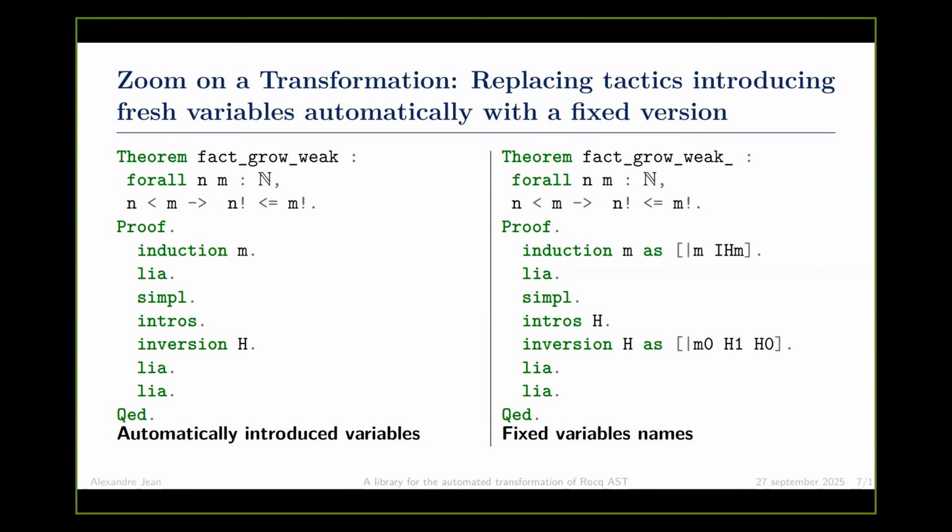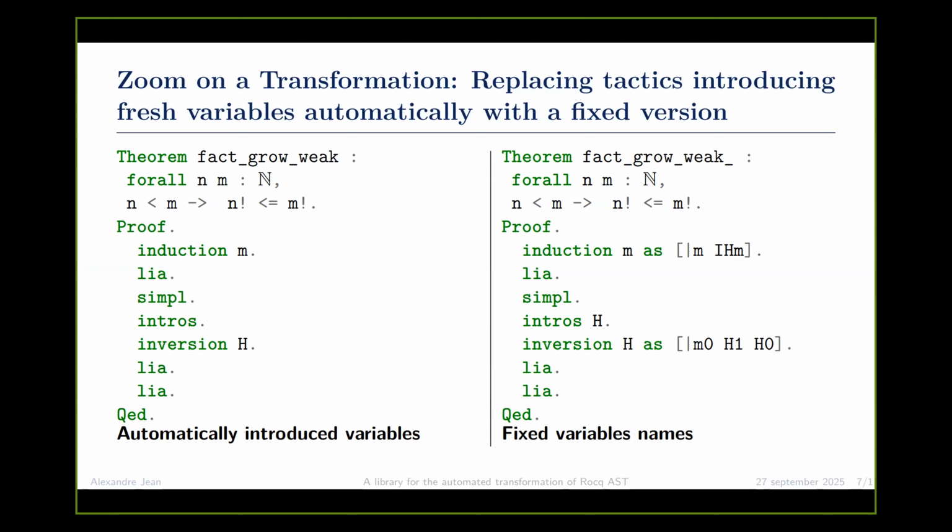And so on the right, we can see the version which fixes the variable names, meaning if you change some stuff, or if inversion's fresh variable names change, the version on the right will still work, and the version on the left could break. And it's also true about induction hypothesis names, because if you change the variable name, for example, if you do renaming, you have to be careful about renaming the induction hypothesis as well.